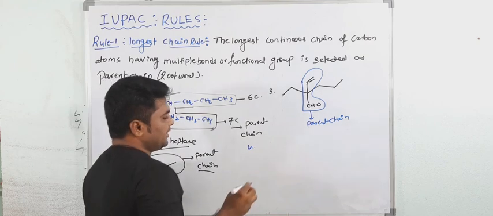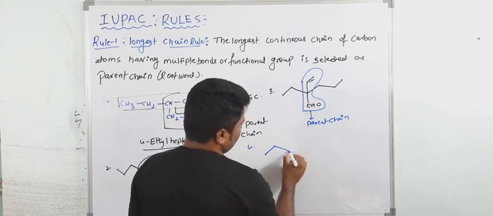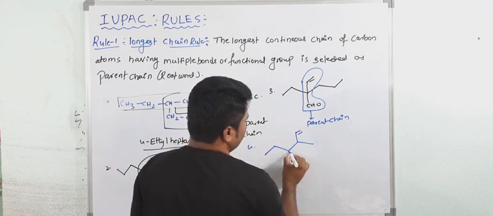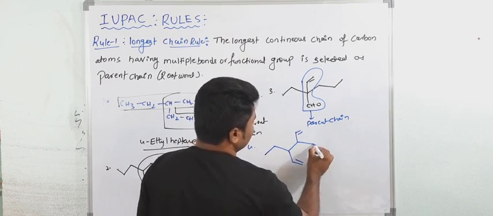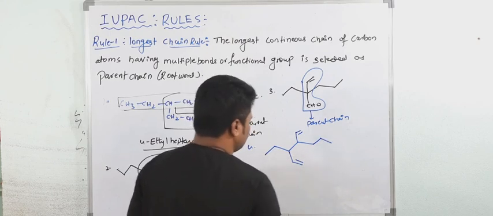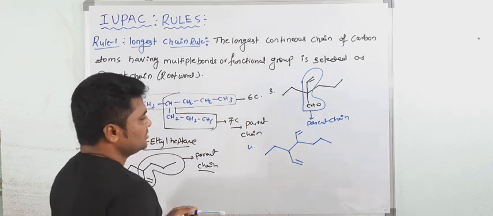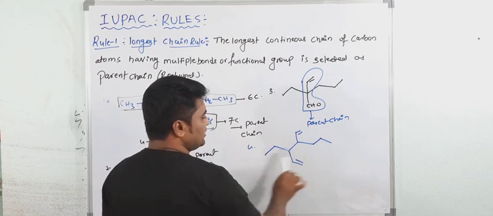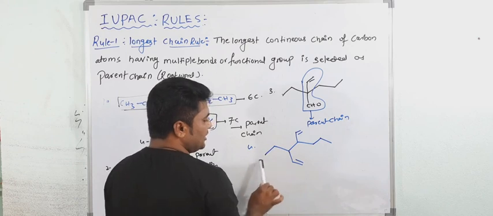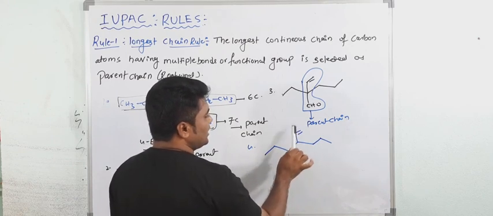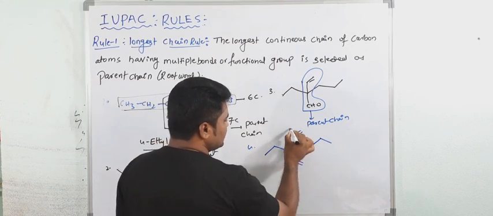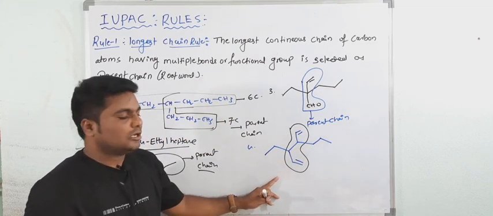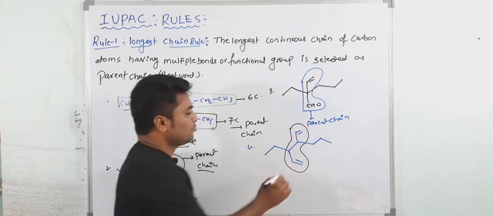See here, for example, this is one pi bond. Now here this is one pi bond, and here is a chain. So what would be the parent chain here? See, the longest chain is 1, 2, 3, 4, 5, 6, 7. But in this chain the double bonds are not coming. But here, 1, 2, 3, 4, 5, 6, in this chain the multiple bonds are coming. Understood? So this is the parent chain now.